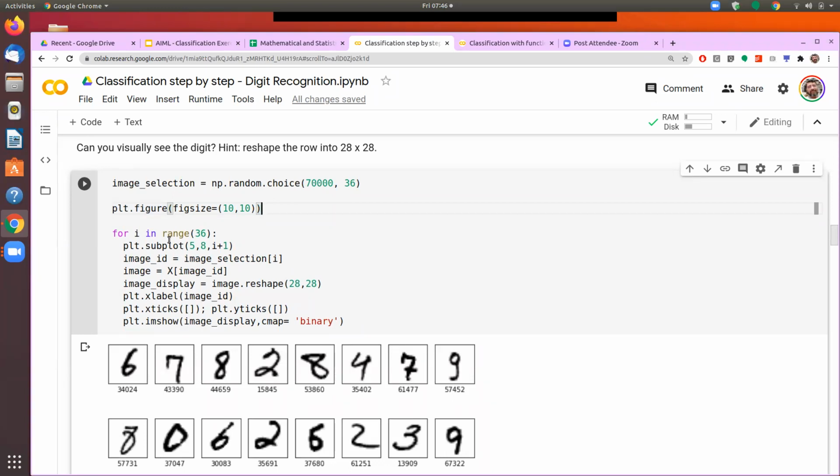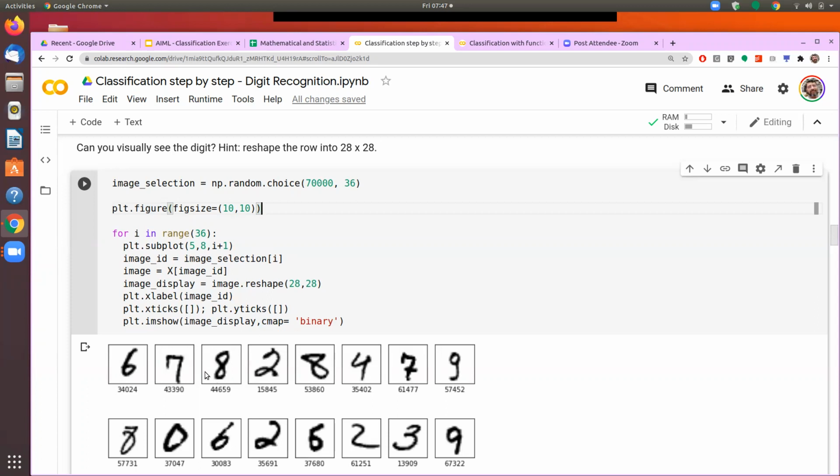In each iteration of the loop, we will generate one image. So in the first iteration, it is creating 6 here. In the second iteration, it is creating 7. Let's see how we are getting these images here.